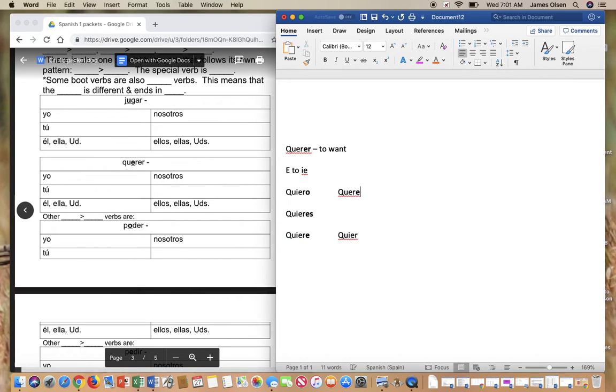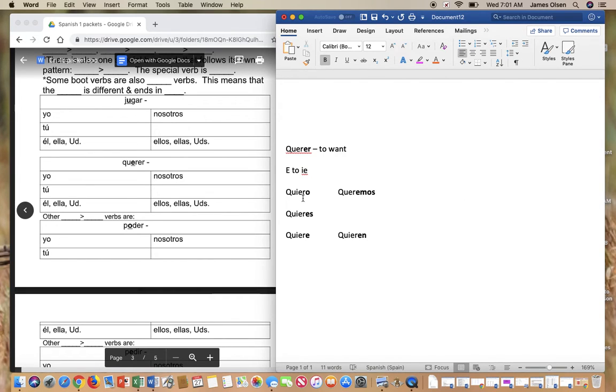O, S, E, emos, and N. And now you have a correctly conjugated verb for querer. So querer means to want. But now quiero is how I'm going to say I want. Quieres, you want. Quiere, he, she, it wants. Queremos is we want. And quieren is they or y'all want.